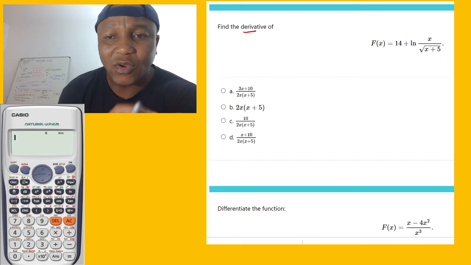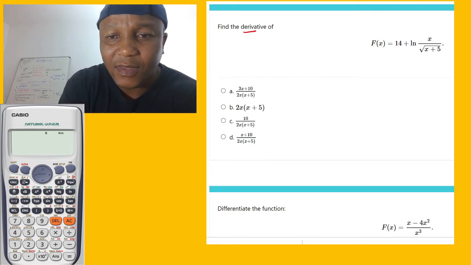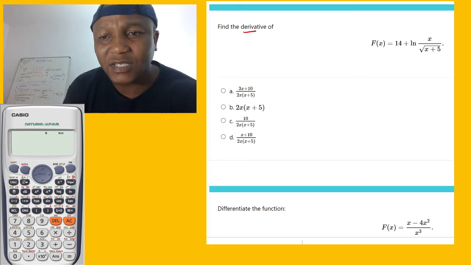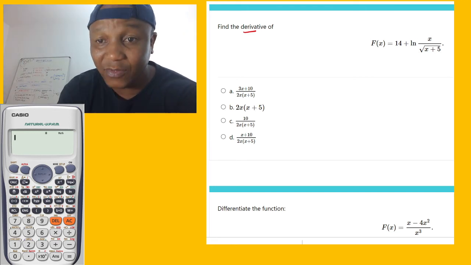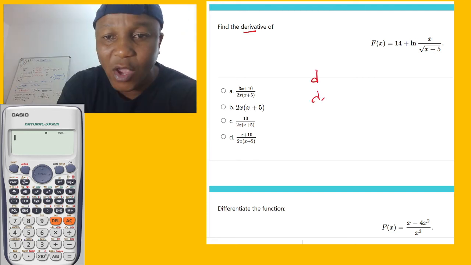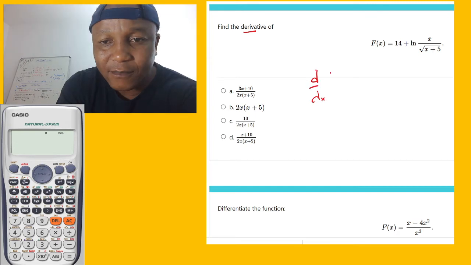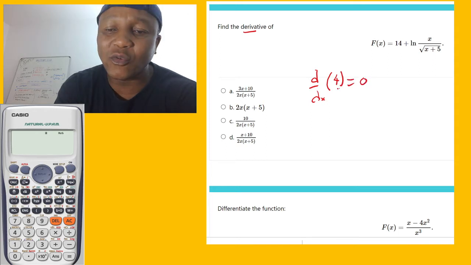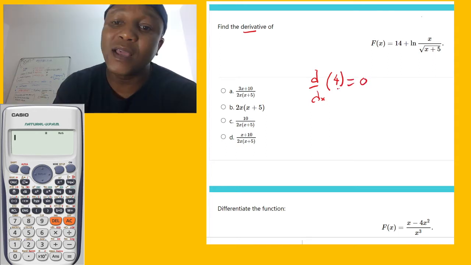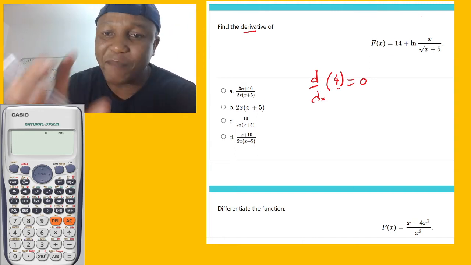When you derivate, I don't want to go into the whole concept, let's get to the question. Like this one right here. When you derivate a constant number, with respect to x, let's say 4, it is 0, because this is a constant number, it does not have an x. This is for the basic people who learn basic derivative.